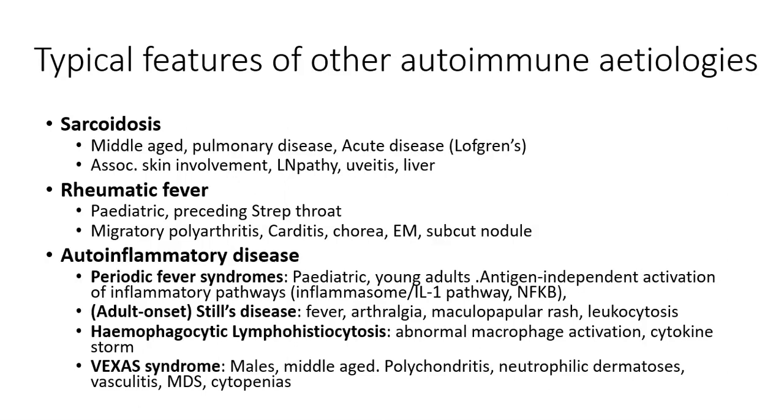And these typical features form the Jones criteria, which is the diagnostic criteria for rheumatic fever. Typically, there must be evidence of a streptococcal infection, particularly a streptococcal pharyngitis, preceding the onset of these typical rheumatic fever manifestations. Streptococcal infection can either be confirmed by a throat swab or with elevated ASOT or anti-streptolysin O titer, or an elevated level of anti-DNase B antibodies, which is more sensitive than ASOT for streptococcal infections.